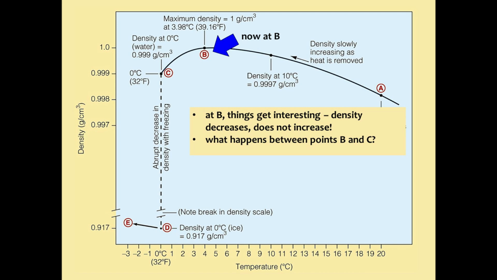At point B, at 3.98 degrees Celsius, water is at its densest. After point B, though, instead of seeing density continue to increase as the temperature of the water drops, what we see is that the water density actually starts to decrease. And when we get to point C, we're at a density of 0.999 grams per cubic centimeter. So what is going on here? What is happening between point B and C? Why do we see this decrease in density instead of what we would expect to be an increase in density?